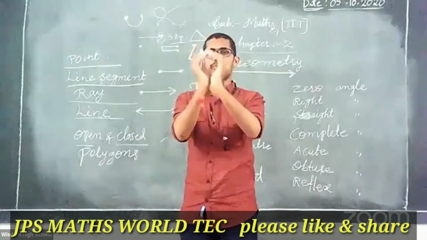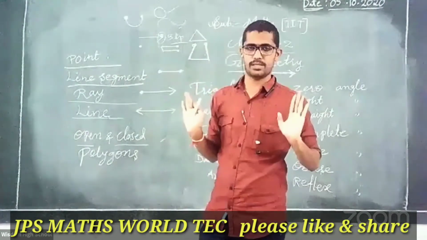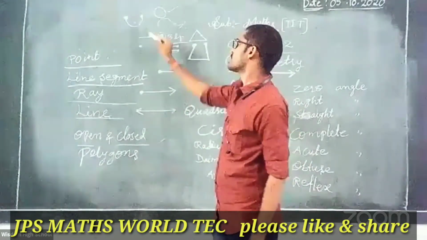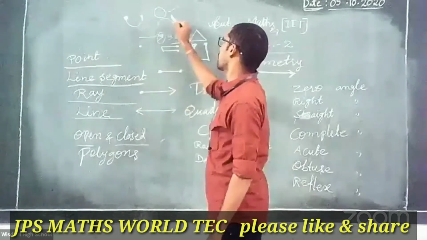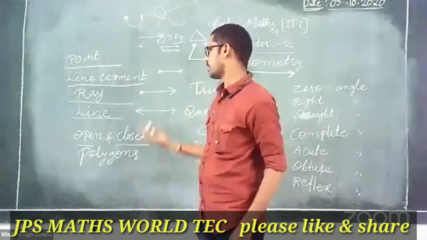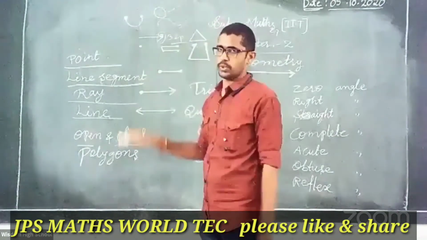What happened here? Yes, so it is a closed figure. What is an open figure? What is a closed figure? Clear? Open means starting point and ending point are not joined. For a closed figure, starting point and ending point are both joined. That's why this is an open figure, and this is a closed figure.